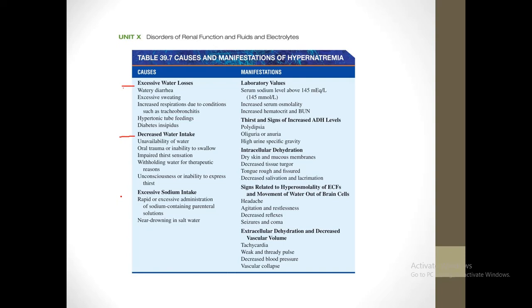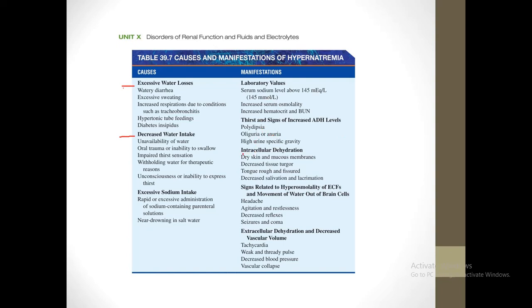The third cause would be excessive sodium intake. So whenever we are administering the patient sodium containing parenteral fluids, or whenever there is a patient of near drowning, that is, the patient has drowned but is still alive. The different lab values would be a serum sodium level above 145, increased serum osmolality, increased hematocrit and BUN. Different signs and symptoms would include polydipsia, oliguria or anuria.